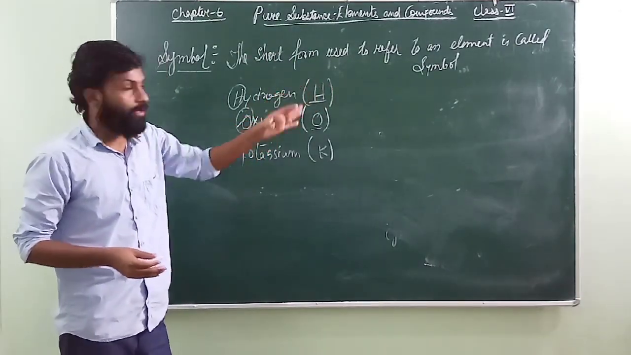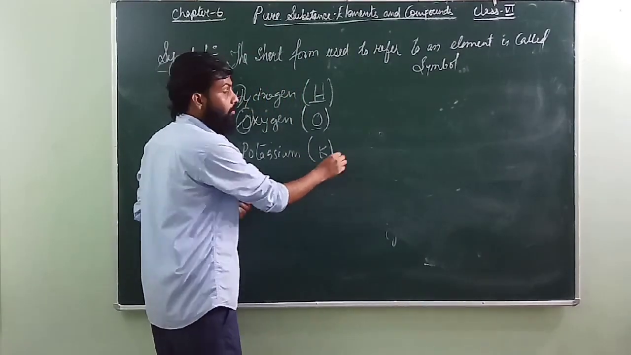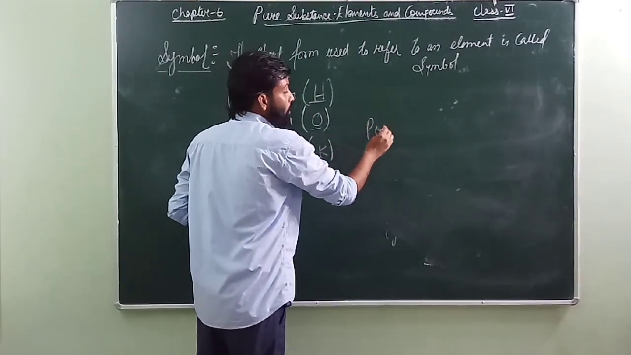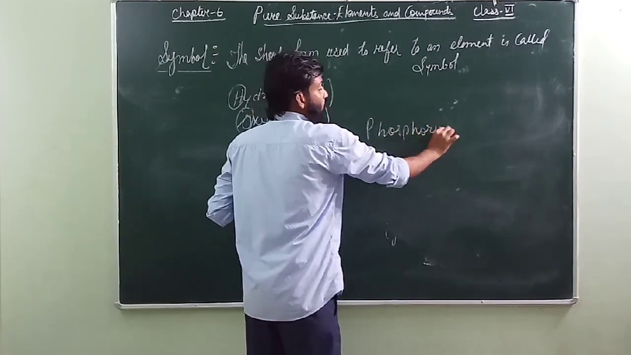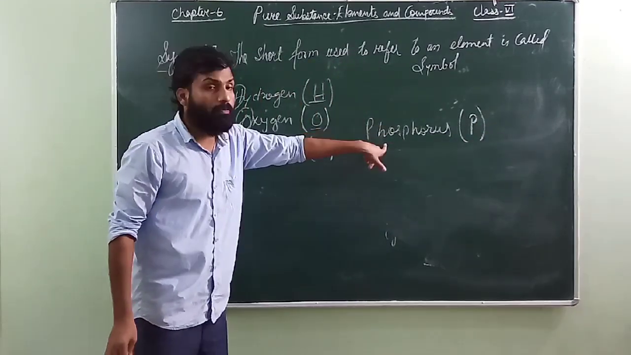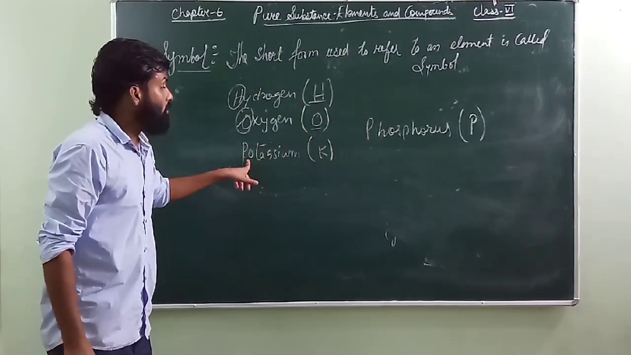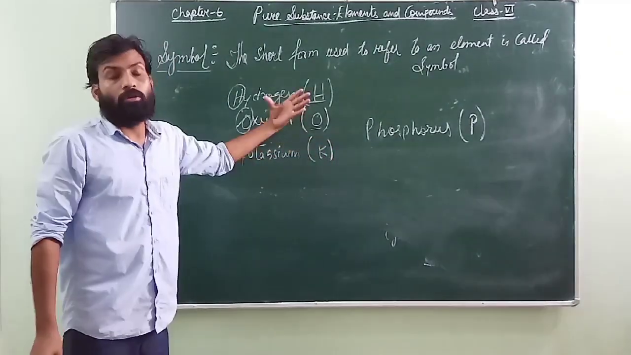Suppose if you see here, potassium is given K. Why was potassium given K? Because before potassium, one substance comes which is known as phosphorus. Its symbol is already given as P. Now since the phosphorus symbol is already P, they cannot give the symbol of potassium as P, because it will collide with each other. That's why they have given another symbol, K here.